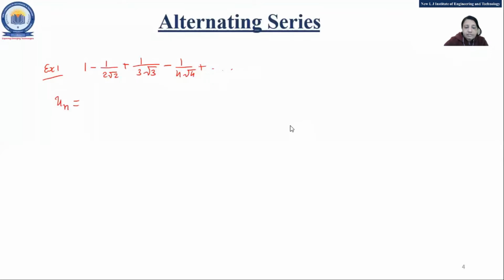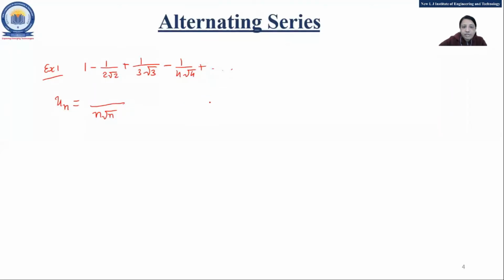Yes, 17 number, minus 1. See, in the numerator it is 1, plus 1, minus 1, plus 1, minus 1, and that depends upon the value of n. All of you are correct in the n root n part, but what should be here? It depends upon the n value. If n is 1, it is plus 1. If n is 2, it is minus 1, right? So what can we write? Yes, minus 1 raised to n. Is it?